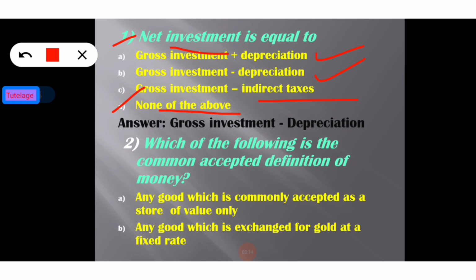So net investment equals option number B, that is gross investment minus depreciation. Okay, so option number B, gross investment minus depreciation, is the correct answer for this particular question. So now move on to the second question.